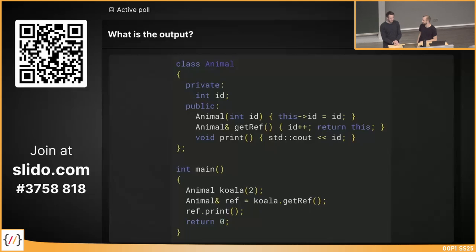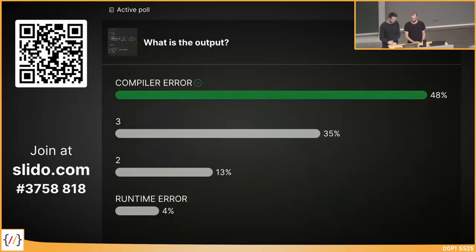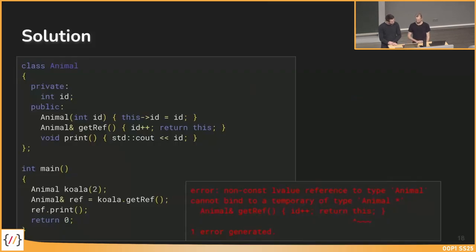So already 17 answers. A few more seconds for you to decide. We reached the 20, great. So let's see. You spotted it. Great. There is a compiler error inside. But where is the compiler error? This is the error when we try to compile it.